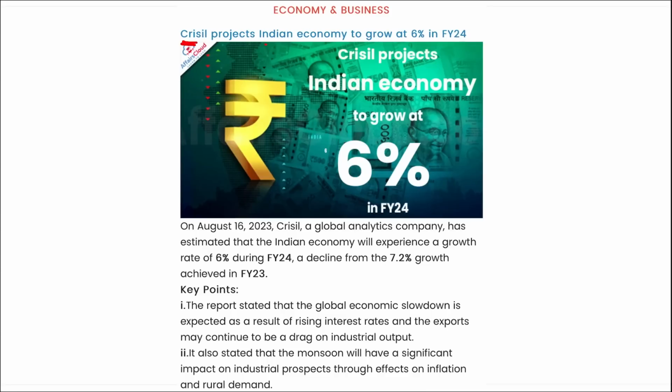Next, CRISIL projected Indian economy to grow at 6% in fiscal year 24. I repeat, CRISIL, this is a global analytics company, and they have estimated that Indian economy will experience a growth rate of 6% during fiscal year 24. That is a decline from 7.2% growth that was achieved in fiscal year 23. Correct?